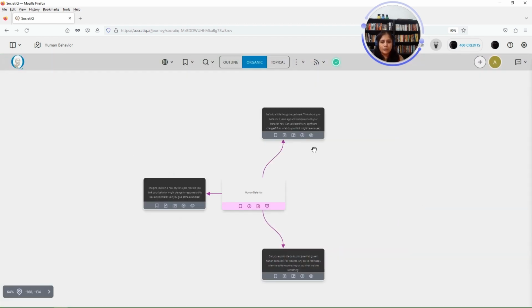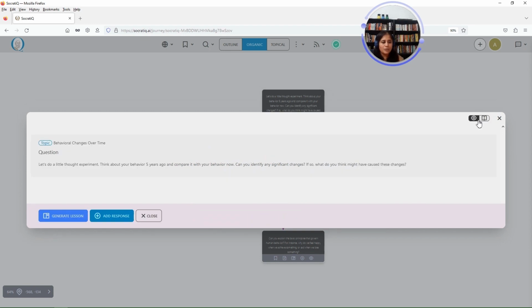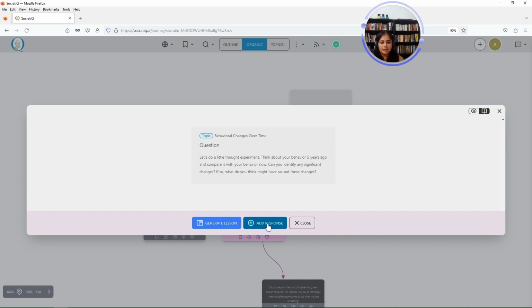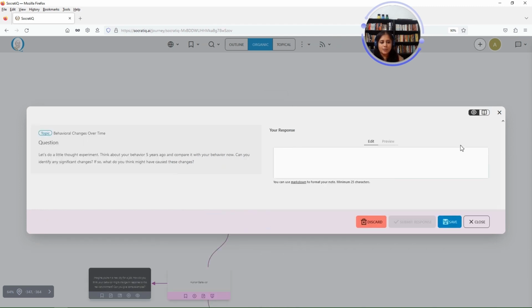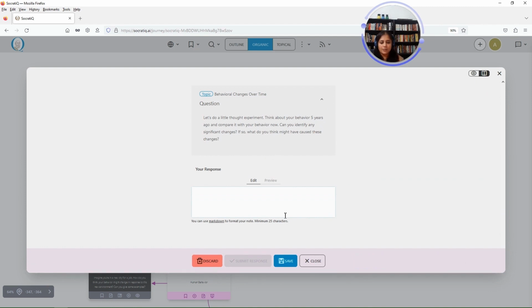You view the question, you take the time to analyze, and you come up with your answer. So let's view the question. You can view it in 2 different modes. You can choose which one you like. And when you're ready to enter a response, you click on Add Response, and you will see a text box to enter your response, and you can use Markdown to format. You can have your question side by side, or you can have it this way. You can choose your preference.